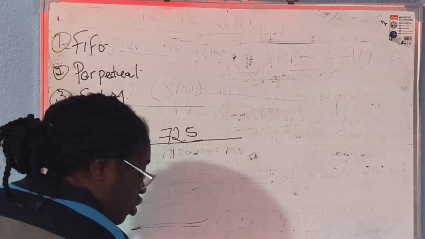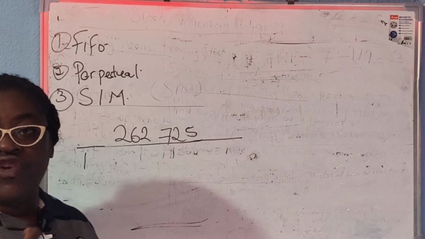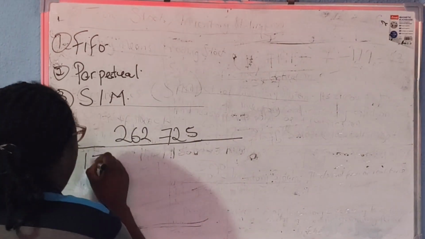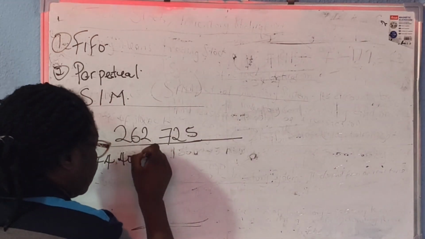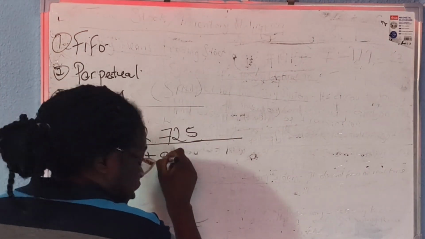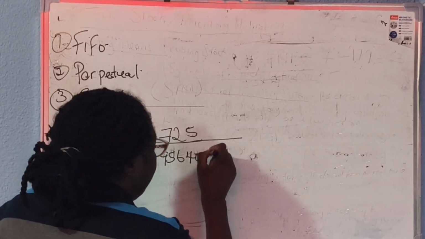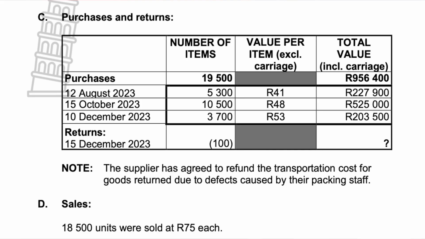Remember, this business uses the periodic inventory system, so we start with our opening stock of 174,400 plus our purchases of 956,400 minus our returns of 5,500, and then minus the value of our closing stock of 262,725.